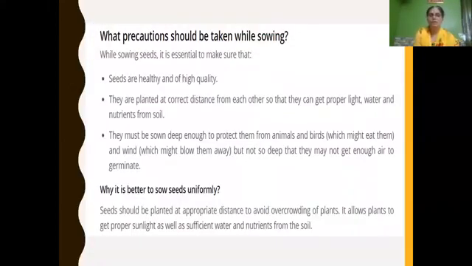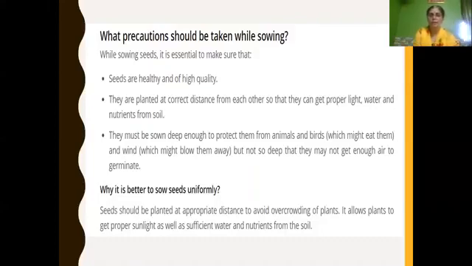Next, what precaution should be taken while sowing seeds? While sowing seeds, what precaution should be taken? First we have to select the seeds. Good quality seeds should be selected. They are planted at the correct distance from each other so that they can get proper light, water and nutrients from the soil.